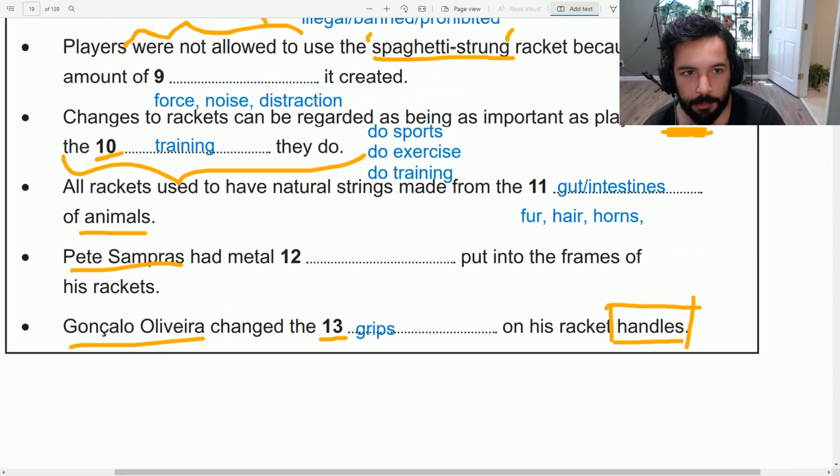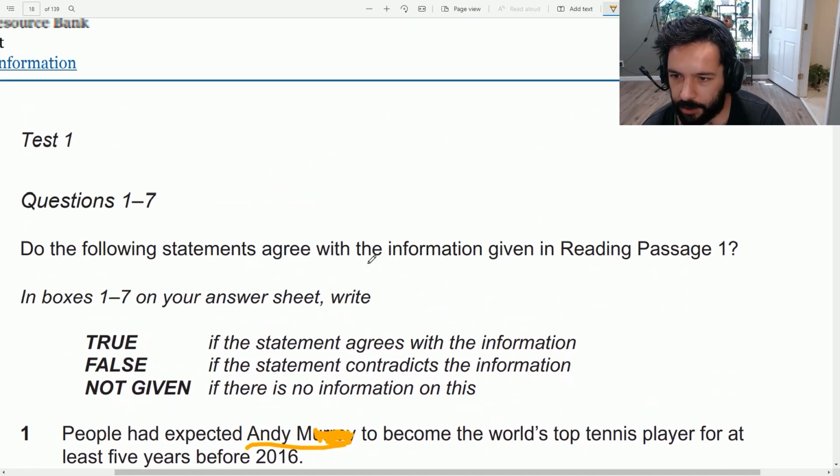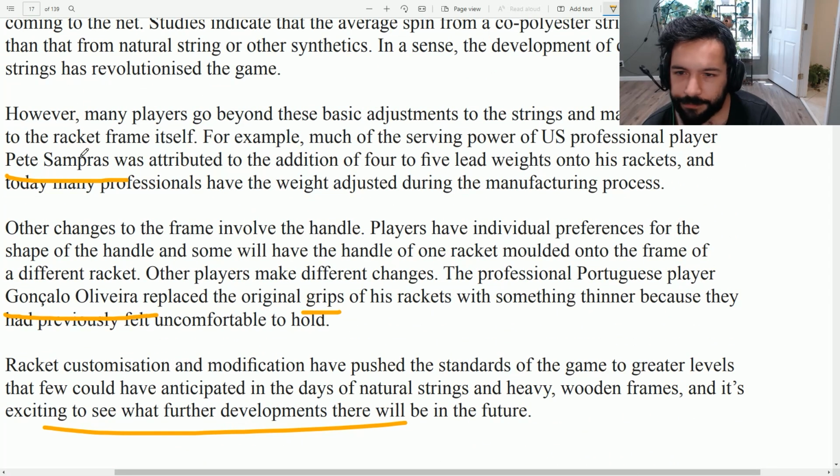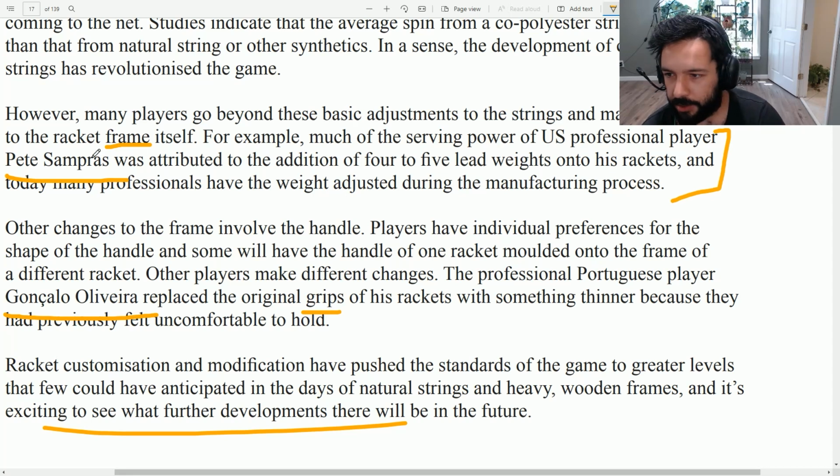Pete Sampras had metal something put into the frames. Okay, what did he put into the frames? Many players go beyond these basic adjustments to the strings and make changes to the racket frame itself. And an example of that is Pete Sampras. So the answer has to be here. For example, much of the serving power of US professional player Pete Sampras was attributed to the addition, so he added something to the racket, of 4 to 5.